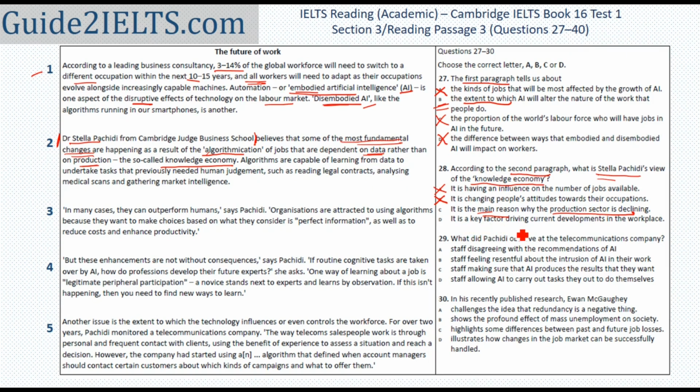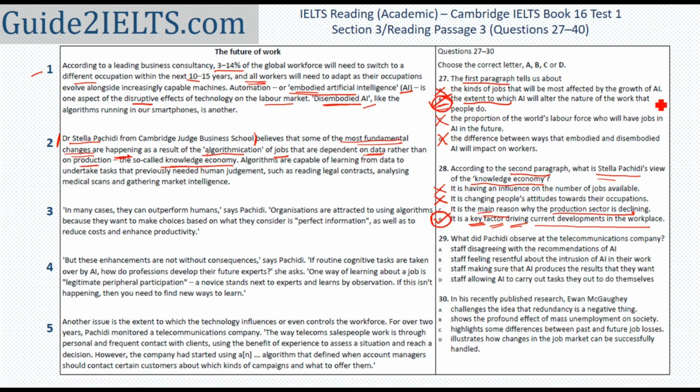It is a key factor driving current developments in the workplace. Key, fundamental; factor, a reason or cause for something; and driving, which is causing something. So it is a key reason, or the main reason, behind current developments in the workplace. What is currently happening in the job environment? So current happenings in jobs are because of the knowledge economy, and the knowledge economy is that data is more important than production. So D is the correct answer here.